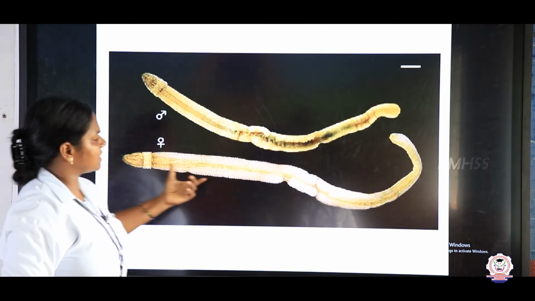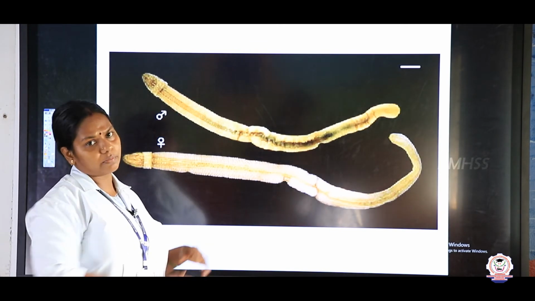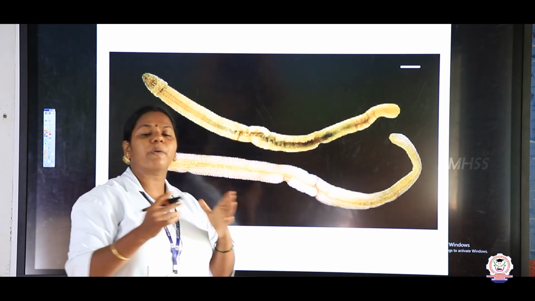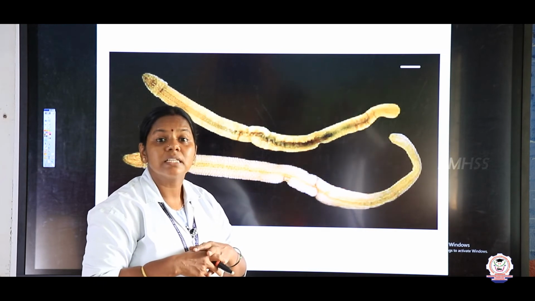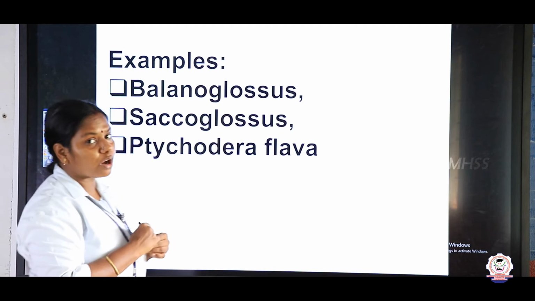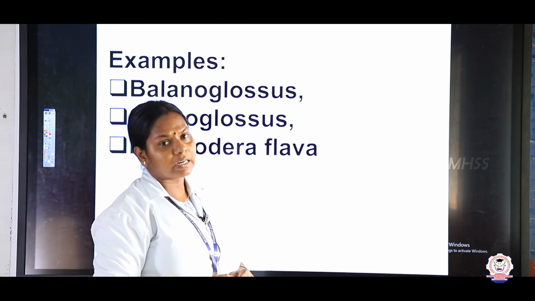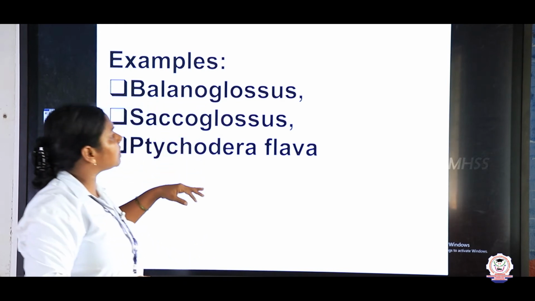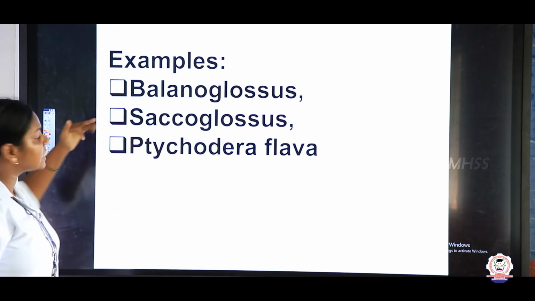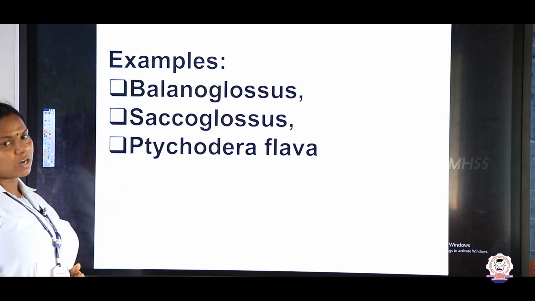And here the sexes are separate. So this is a male worm and this is a female worm. The sexes are separate and the reproduction takes place through the sexual method, right? The larva of this is the Tornaria larva. Here they have given some examples such as Balanoglossus, Saccoglossus and Trichodera flava, right?